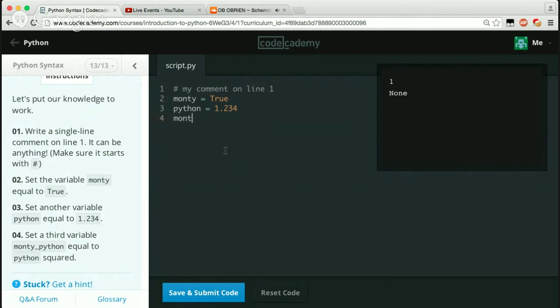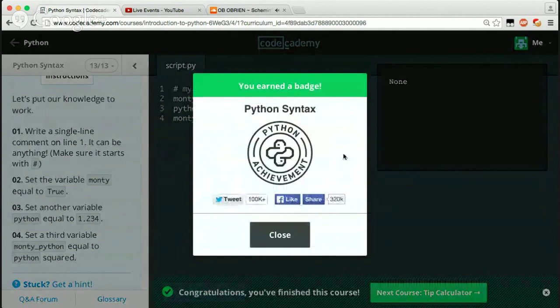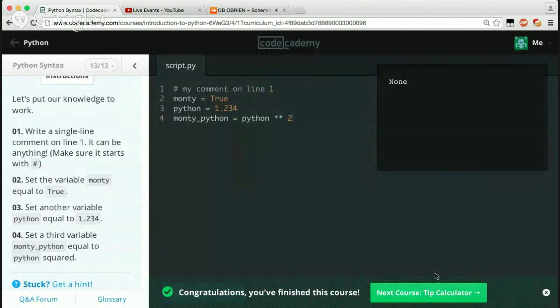So pretty much we're just going to say Monty underscore Python, and then we're going to say equals Python, and then we'll just go boom boom with the 2 asterisks and square that. So that looks good. Hopefully we'll get the green light. Congratulations, we did, and we just earned another badge. We earned the Python syntax badge. Awesome achievement. So I'm going to go ahead and close this, and next we're going to do our calculator. So that sounds interesting.